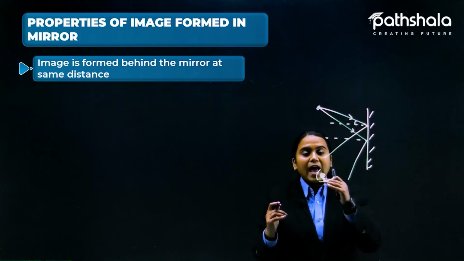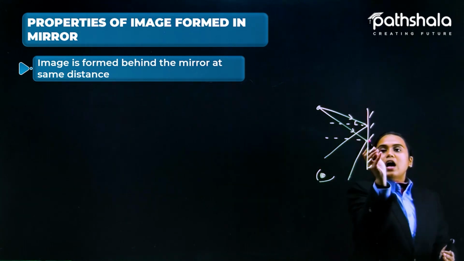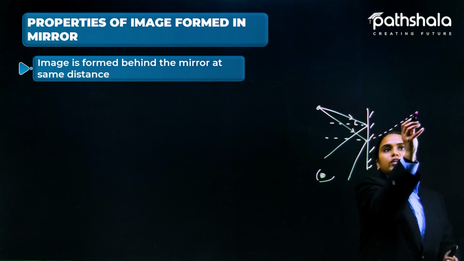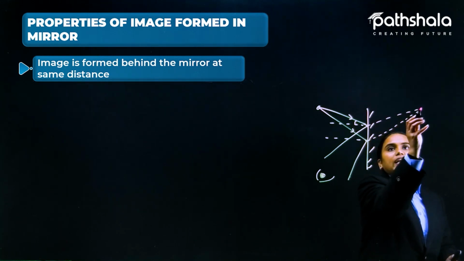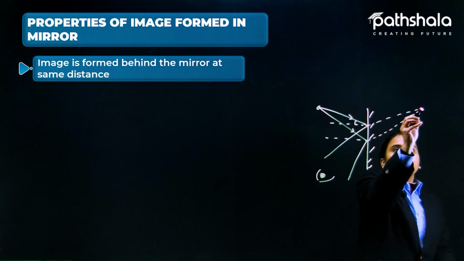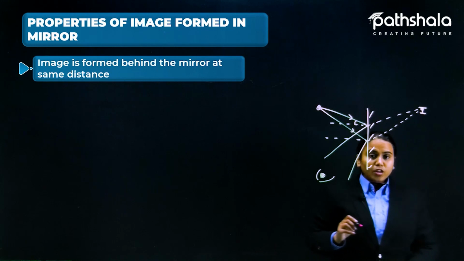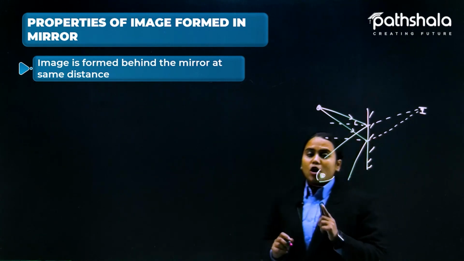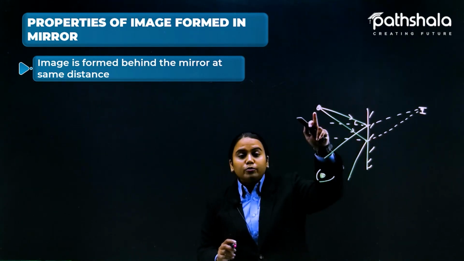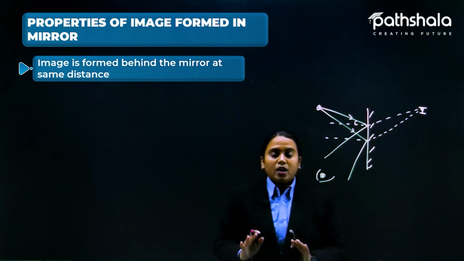So we are actually imagining where this is coming from. Our eyes are put in an illusion that the light might be coming from the back side of the mirror. That is the image and that is the object. In exams it is always written that this is the object, which is the real thing, and this is the image, and this is the eye.